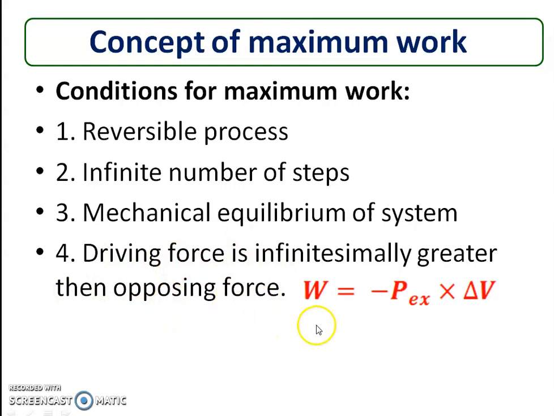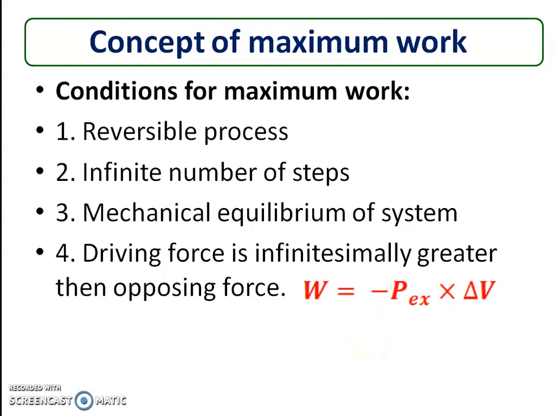Now you know that work is given by W equal to minus P external into delta V. This relation signifies that the greater the opposing force, the greater is the work. When the opposing force, that is P external, is more, this product will be more and the value of W will be more. If the opposing force is maximum, then the system will perform the maximum work.